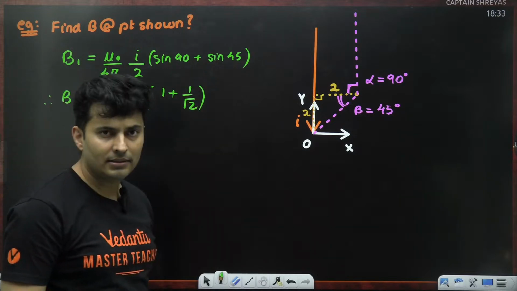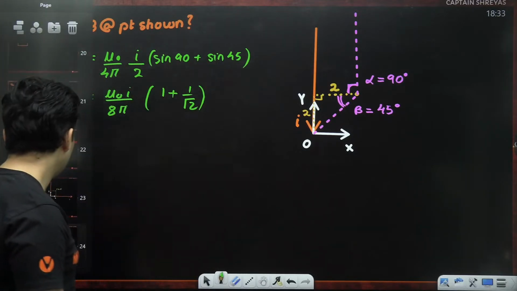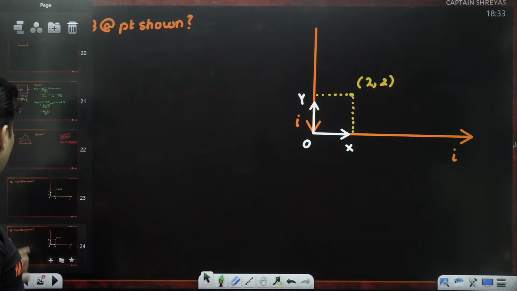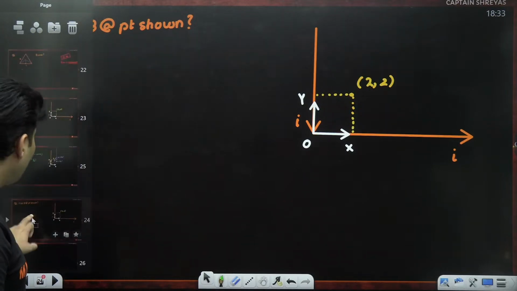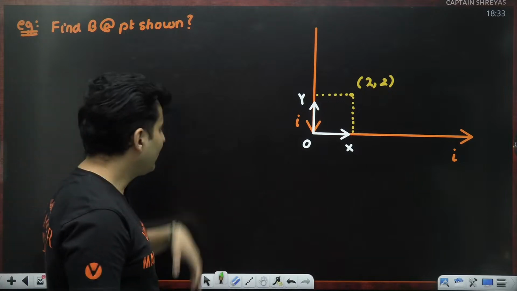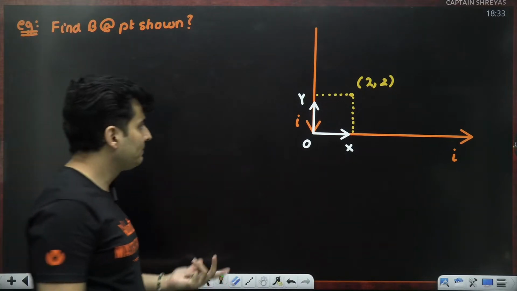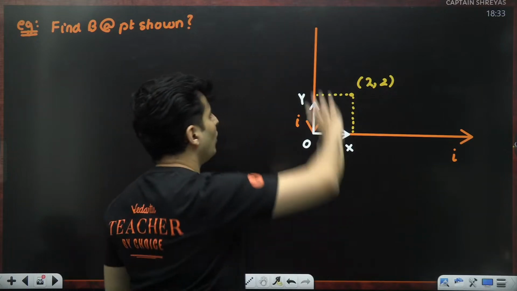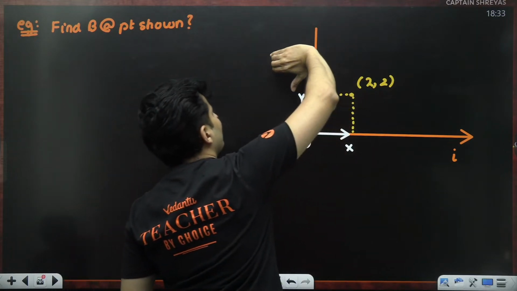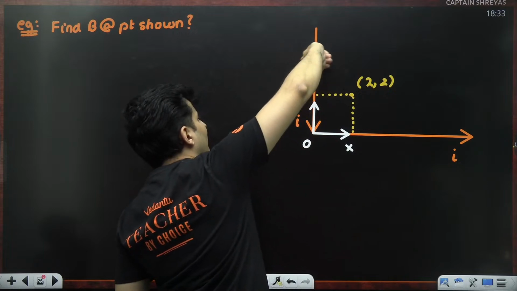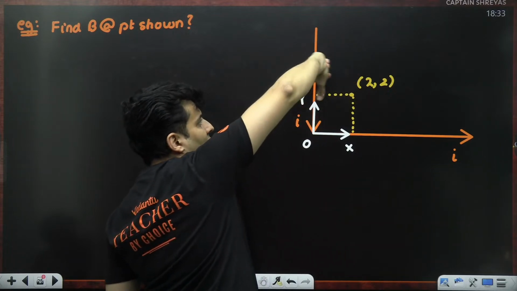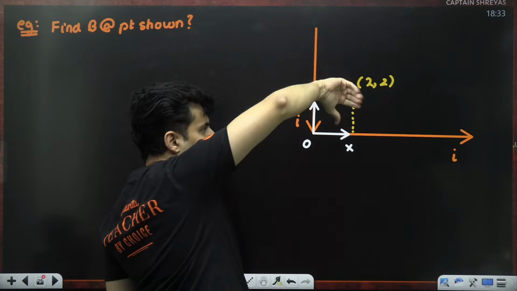As simple as that. Now you will be like, okay sir, we got this much part. Now can you tell me what about the second part? Before going ahead, I would like to see what is the direction. Maybe they are cancelling, maybe they are adding, I don't know. Now this wire, if you hold the thumb down, fingers go inside over here, go behind the wire and come in front from this side. So they come in front.